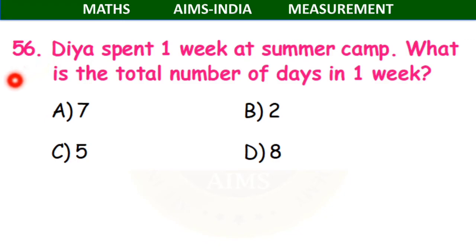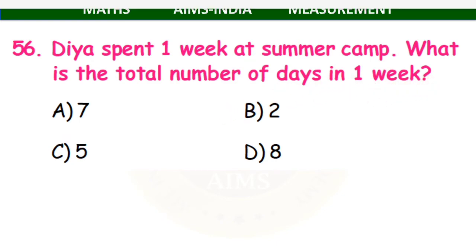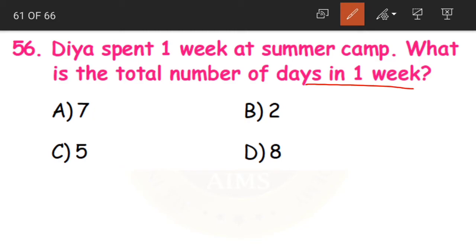Now coming to question 56. Diya spent 1 week at summer camp. What is the total number of days in 1 week? What are the total number of days in 1 week, children? Yes, we have 7 days in a week, that is option A. And what are the 7 days in a week?